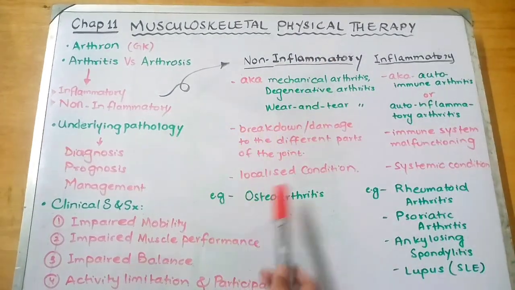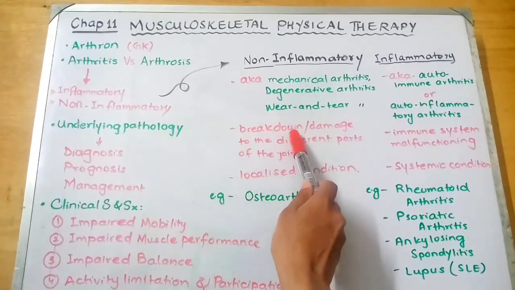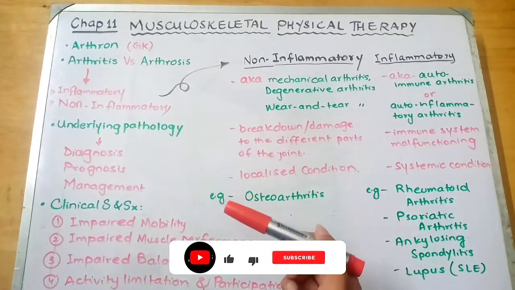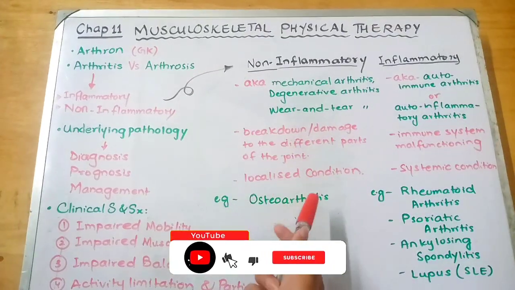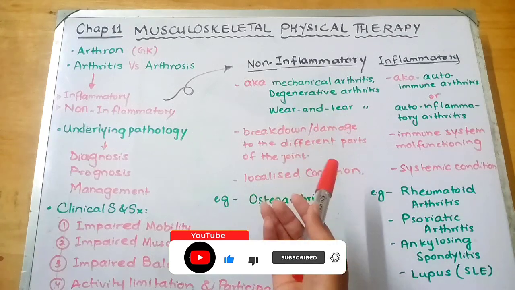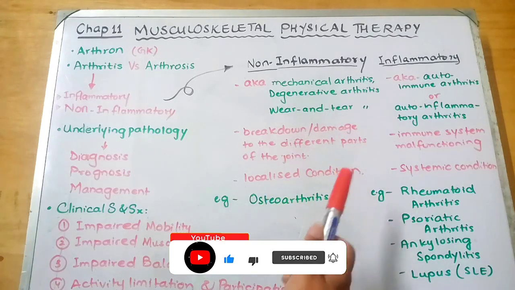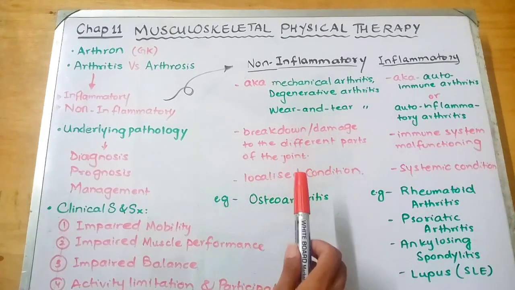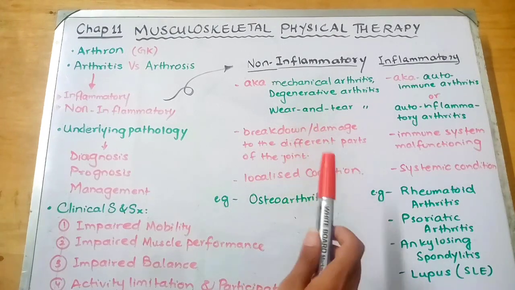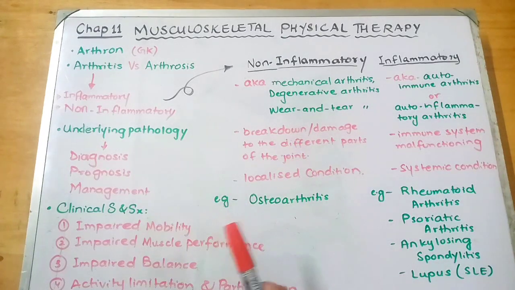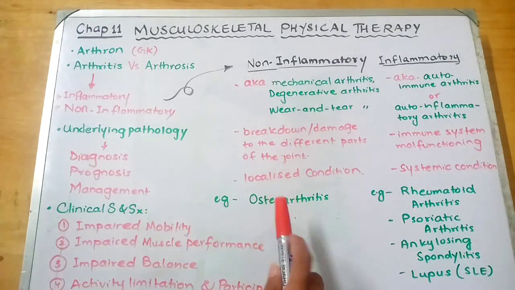The mechanism here is a breakdown or damage to the different parts of the joints, for example the cartilage, and the causes are not exactly known, but there can be some risk factors including genetics, body weight or joint strains. Now this type of arthritis is a localized condition. What does it mean? It means that it stays in the joints that are affected and does not spread around the body. The most common example of non-inflammatory arthritis is osteoarthritis.